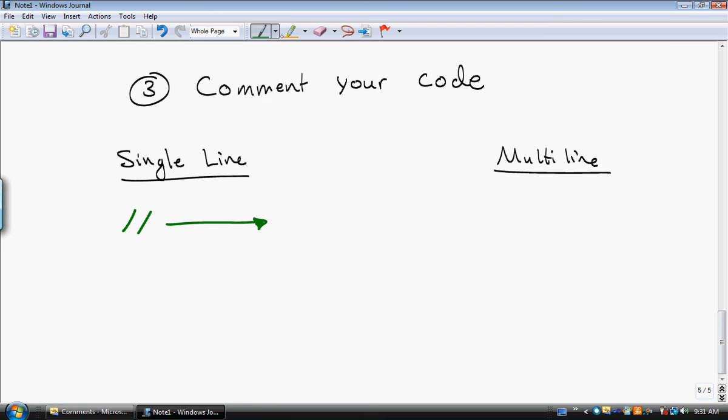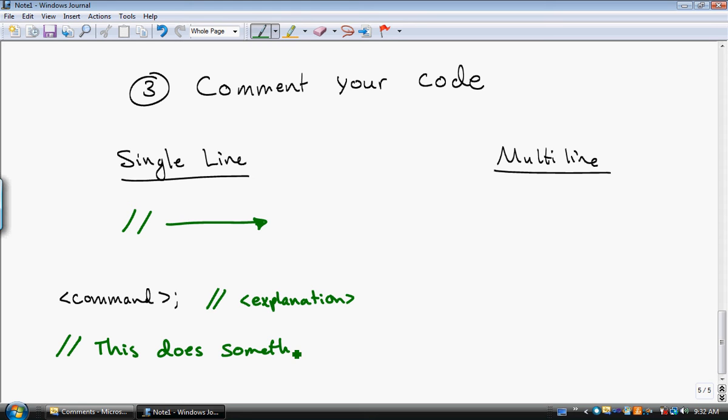Okay, so what a lot of times people will do is they'll put some sort of command that does something not intuitive, and then after that command they'll put // and then some explanation. Okay, and the other common thing that people will do is, if they just have a one-line comment that they want to put in, they'll just start a line with // and just say what this does. Okay, super simple stuff.